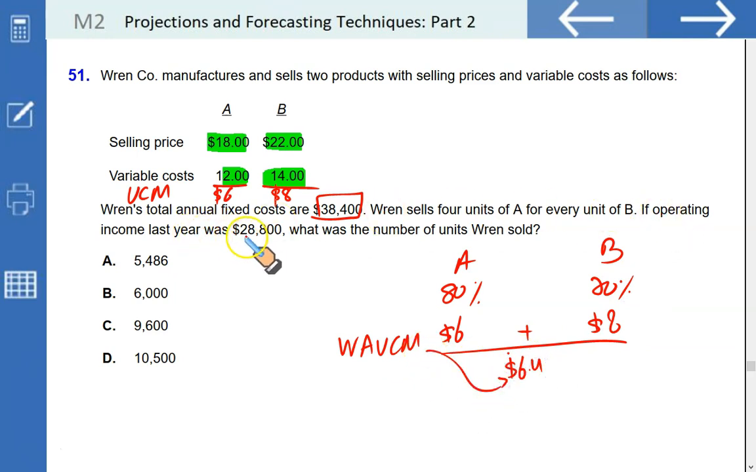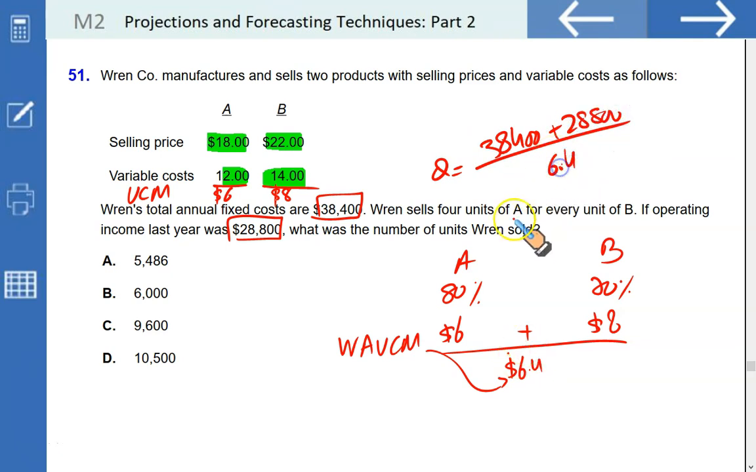If operating income last year was 28,800 and this was the fixed cost, what was the number of units sold? So the quantity sold would have covered your fixed cost. It has generated this much income also, and each weighted average unit is contributing 6.4. So add these up, 38,400 plus 28,800, and divide it by 6.4. That gives you a total of 10,500. So you would have sold 10,500 units of both A and B.